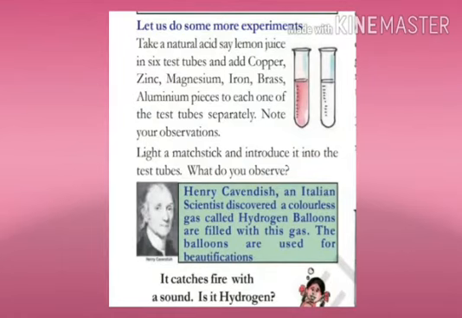Children, today we are going to do one more activity. In this activity we take some metals and add acid to the metals. Then how the metal changes with acid, it produces hydrogen gas. So we can observe how it changes.